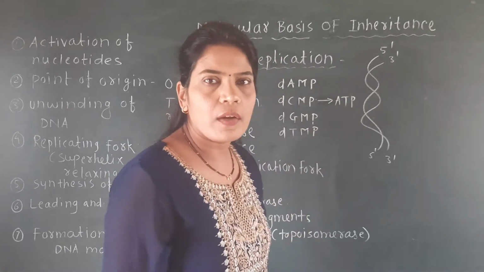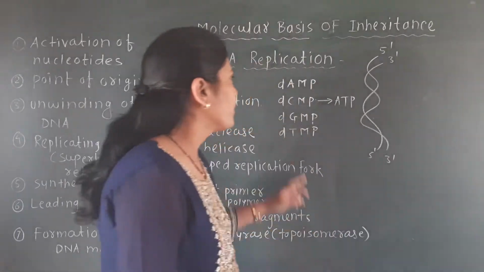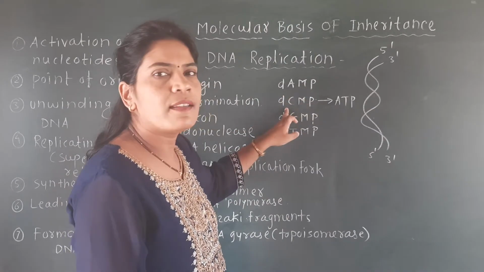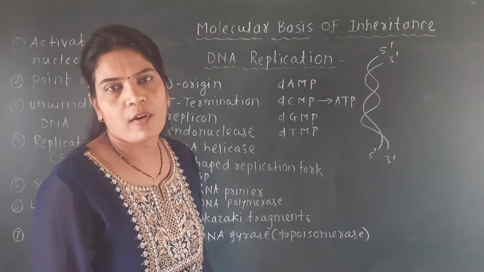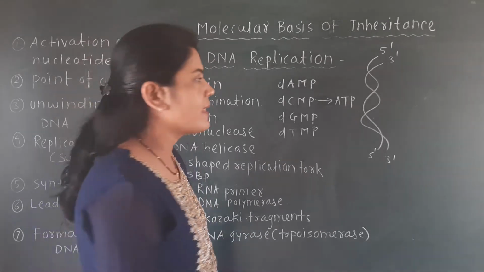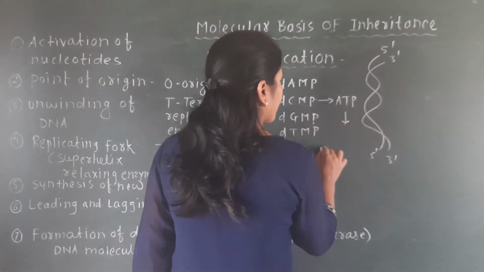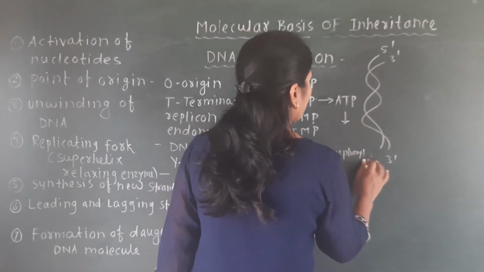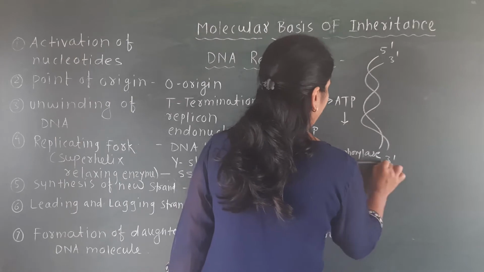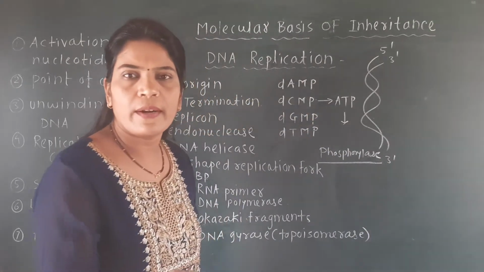They can get converted into adenine triphosphate, cytosine triphosphate, guanine triphosphate and thymine triphosphate by an enzyme, and the name of that enzyme is phosphorylase. So these two important points are there.